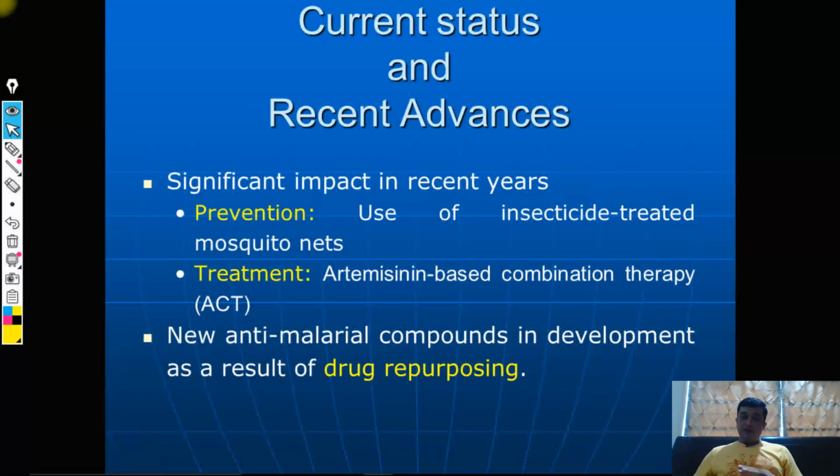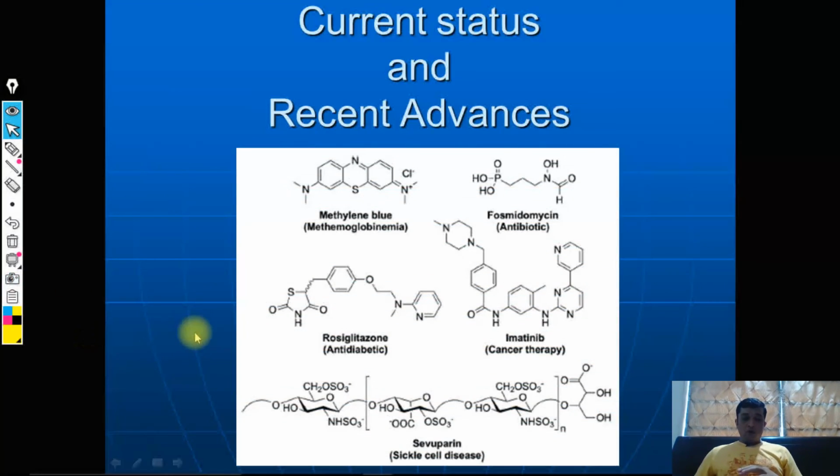Similarly some drugs, for example rosiglitazone, which is an anti-diabetic drug. Because of laboratory testing in in vitro models, or cell line models, and because the complete genome of Plasmodium falciparum is now available, genome based screening, in silico screening, in vitro models, in vivo models, all these facilities are now available with the research and development unit, and they have checked that rosiglitazone has very good anti-malarial action.